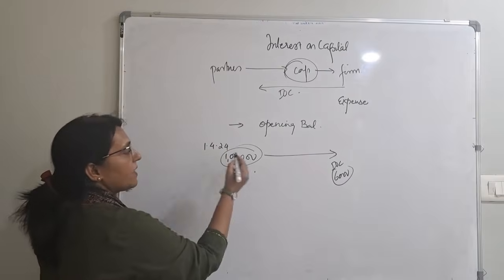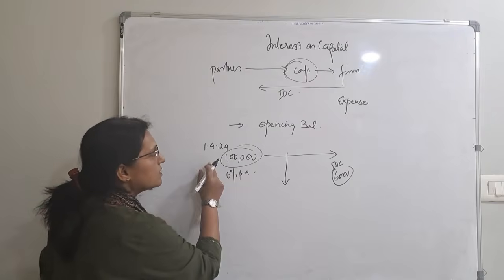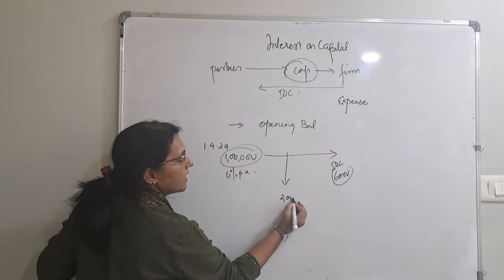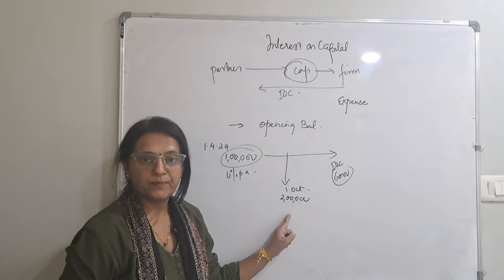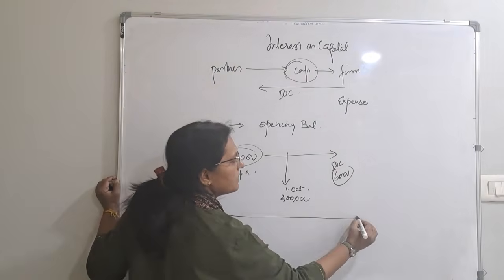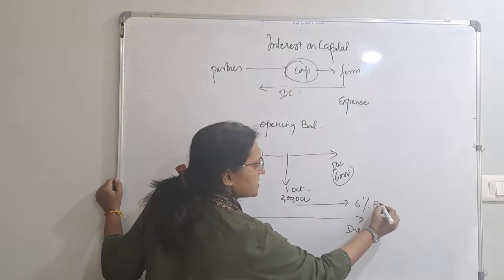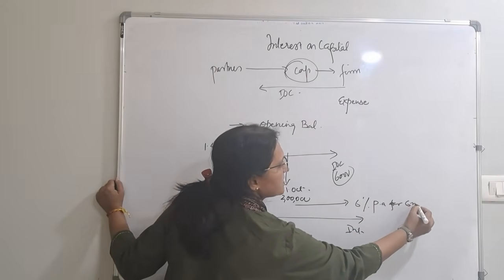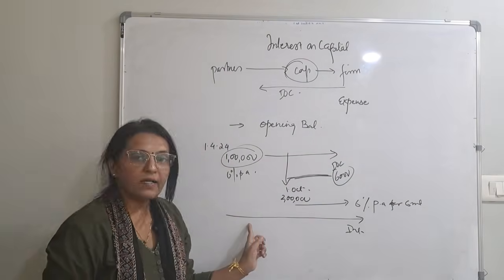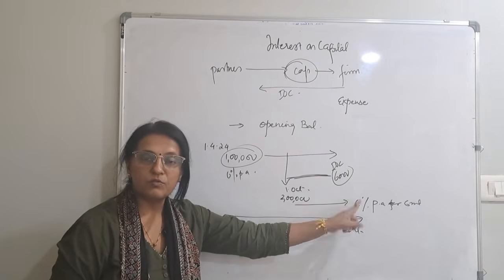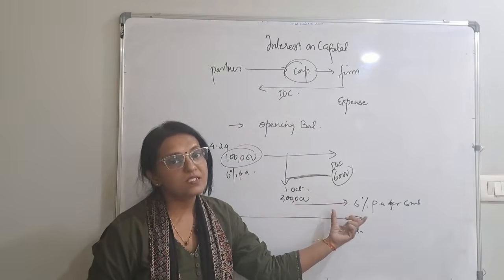But what if the partner introduces additional capital in the middle of the year? Suppose this partner has introduced 2 lakhs again on 1st of October. Then on 1 lakh for the whole year interest will be given, and on 2 lakhs 6% interest for 6 months, because you have used the money only for 6 months. On 1 lakh full 6% interest will be given, but 2 lakhs was introduced only in the month of October, so here you will pay only for 6 months interest.